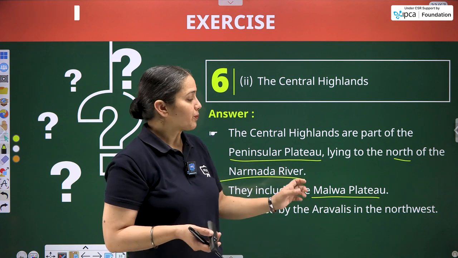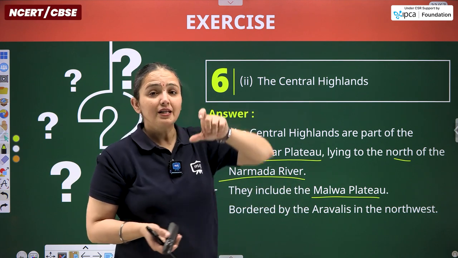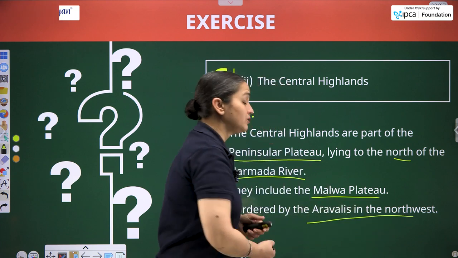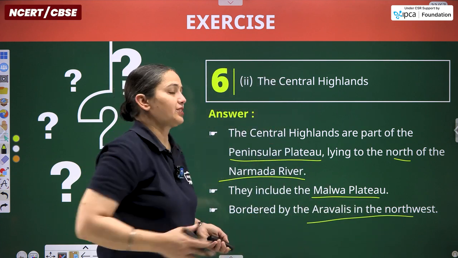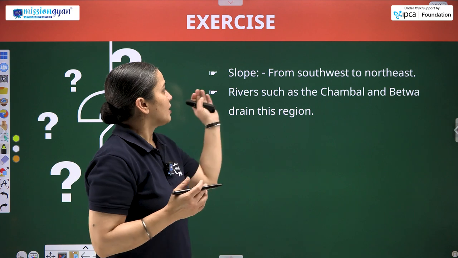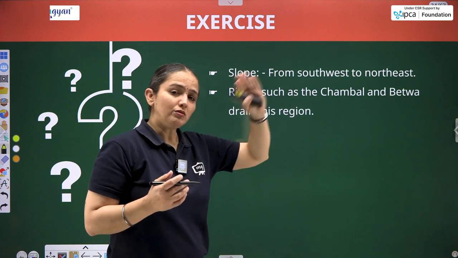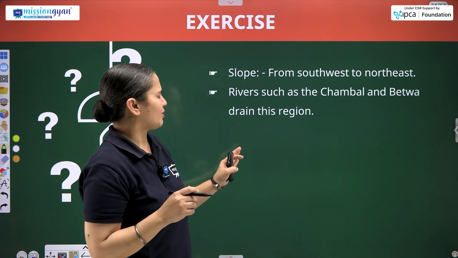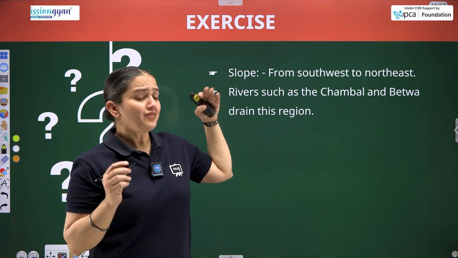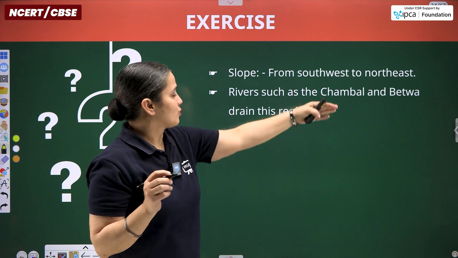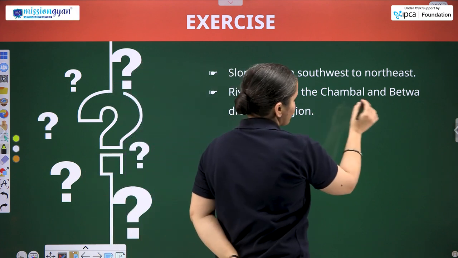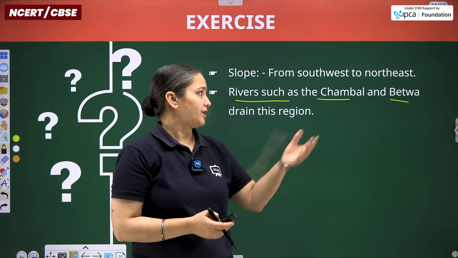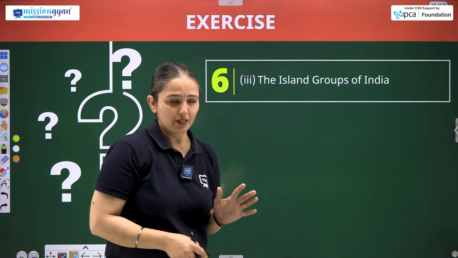So both of them together form the term Central Highlands, bordered by the Aravallis in the northwest part of this particular highland area. This plateau region has a slope from southwest to northeast. Rivers that flow in this particular region are Chambal and Betwa. Son is also there, but here we are just answering with two only.